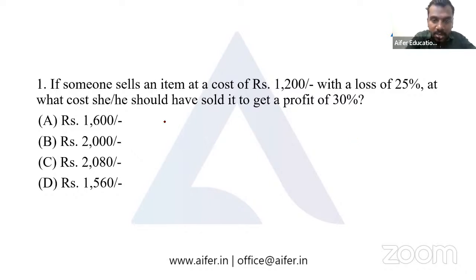So it's given that when it is sold at a price of 1200, there is a loss of 25%. We have already discussed this concept.